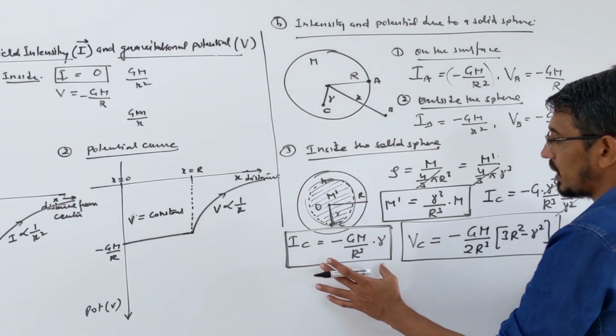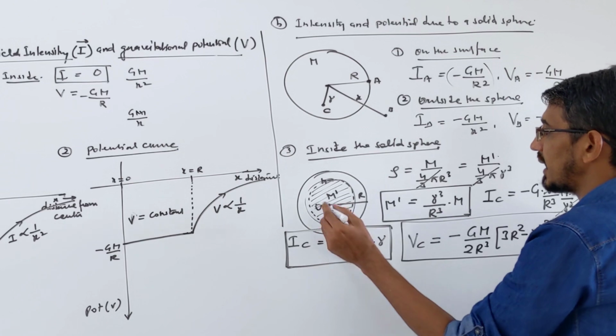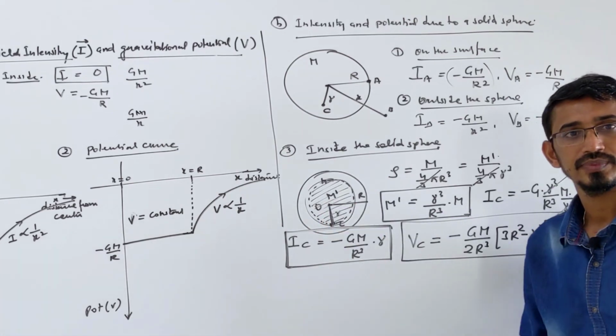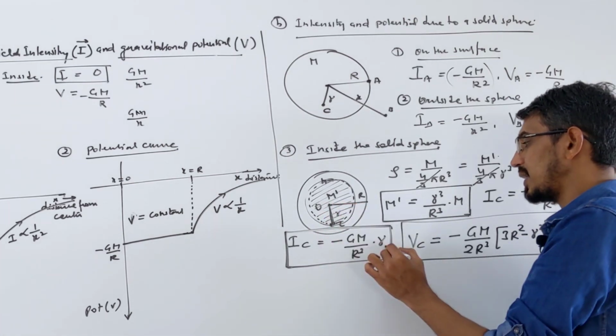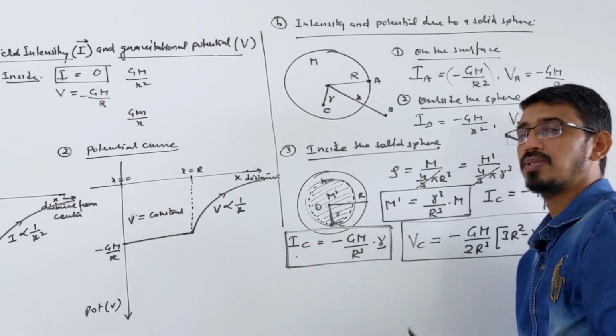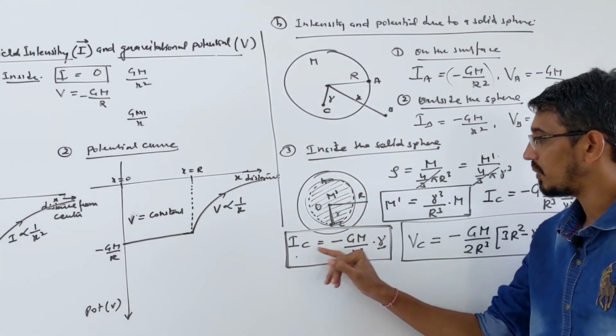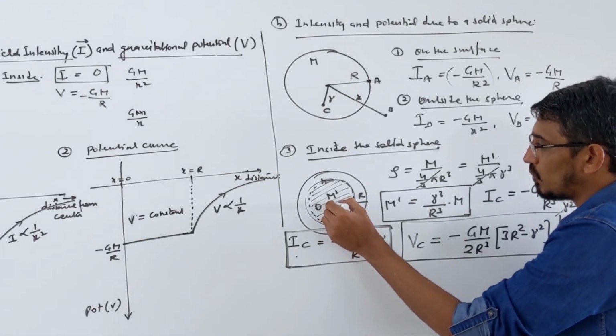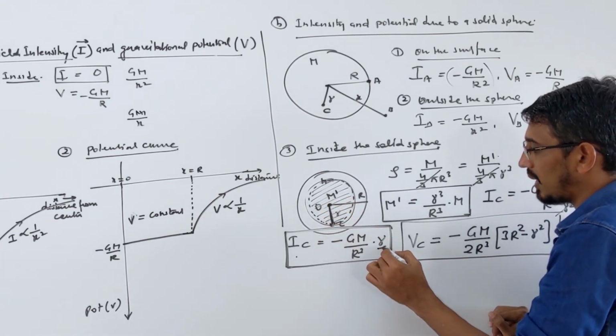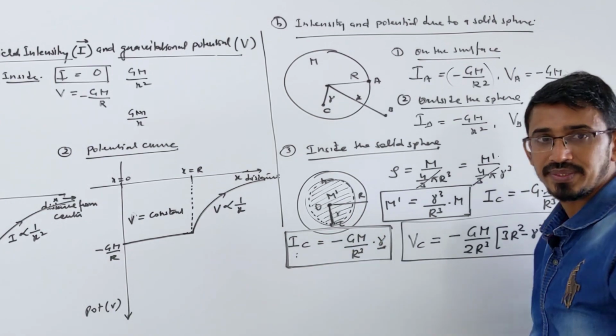If I say, using this formula, what is the field exactly at the center of a solid sphere? At the center means distance r becomes 0, so this again becomes 0. So at the center again the field intensity is 0. Then as you move outward from the center, r is increasing, so your field will increase.